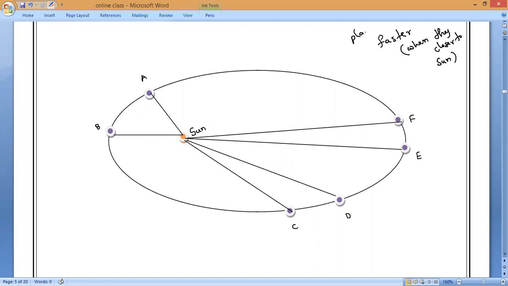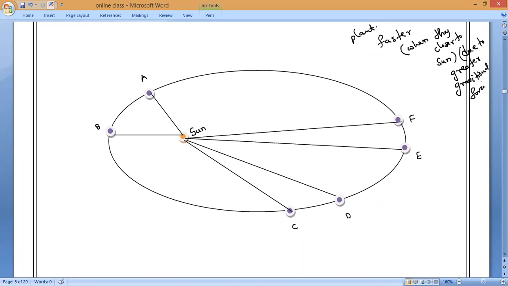If the planet is closer to the sun, it will travel faster. Due to what force? Due to the greater gravitational force. Please note it down.